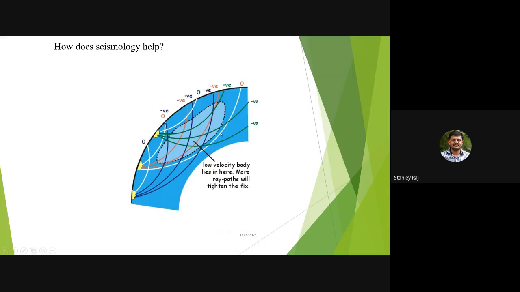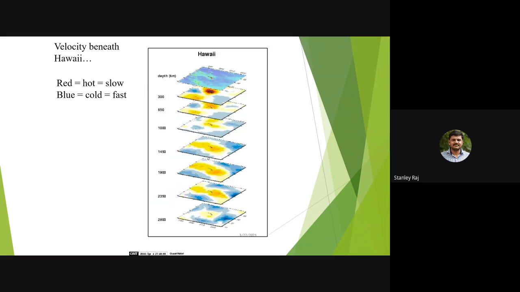So that's why we use different stations to measure the seismic signals, so that what is inside the earth can be obtained. The low velocity body lies in here. More ray paths will tighten the fix. Such useful information can be obtained only through seismic waves. In the Hawaiian Islands, you can see how fast and how slow the seismic waves are traveling.